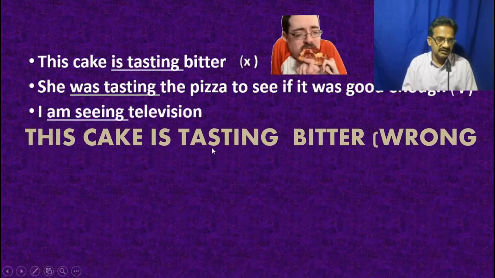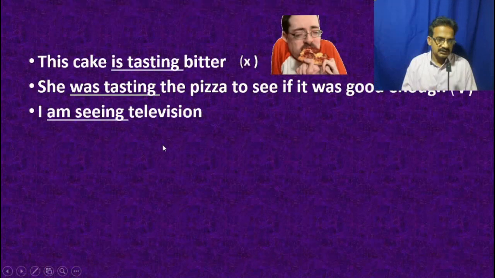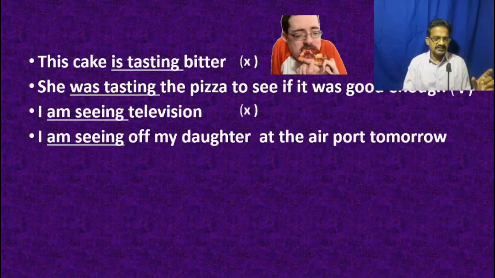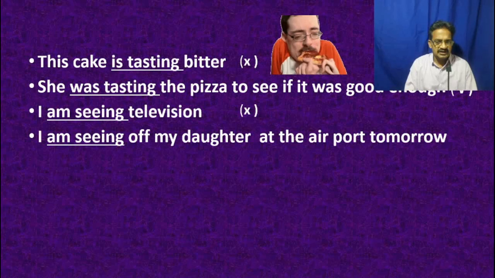"I am seeing television." See is a sensory perception and it has no physical action, and it is an involuntary action that cannot be expressed in continuous action. "I am seeing off my daughter at the airport tomorrow." This action involves some physical movement, and seeing off means sending and waving goodbye, so there is a physical involvement and it is dynamic, so that it can be expressed in present progressive tense.